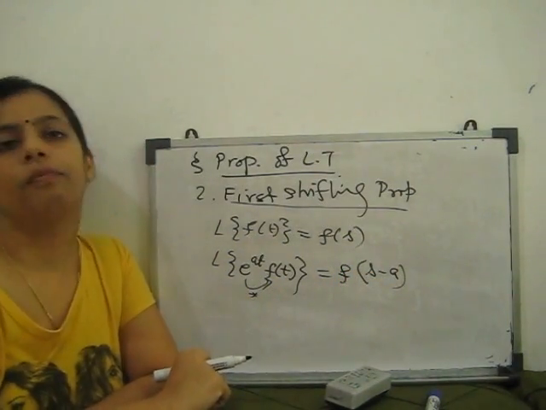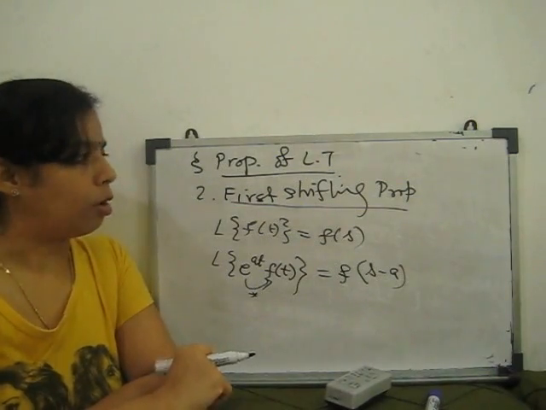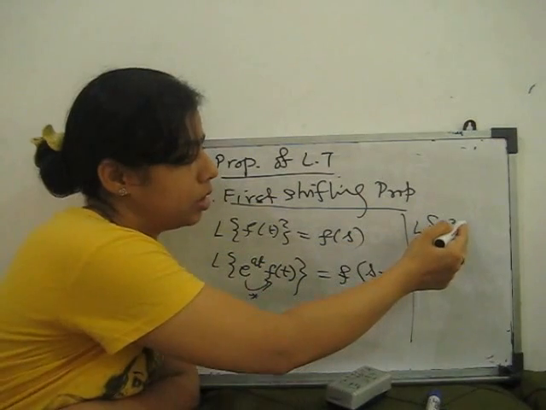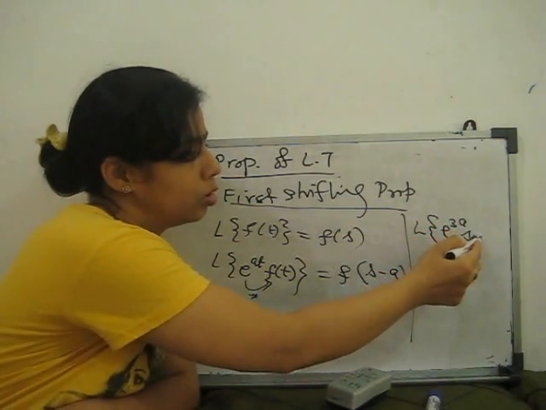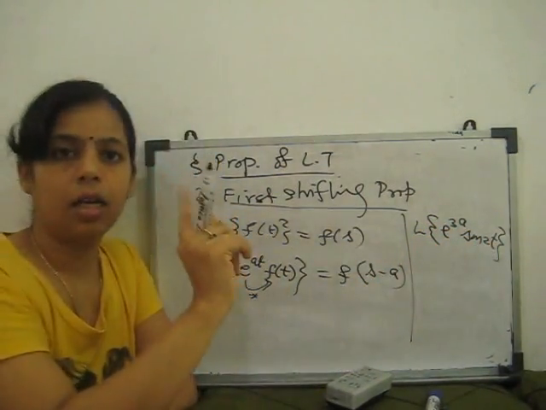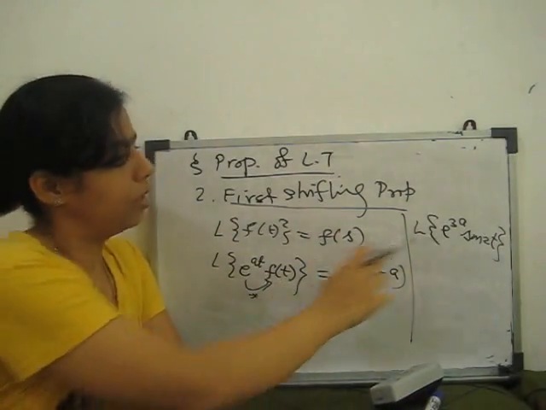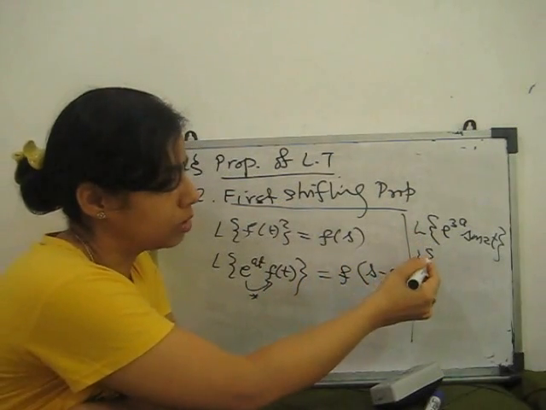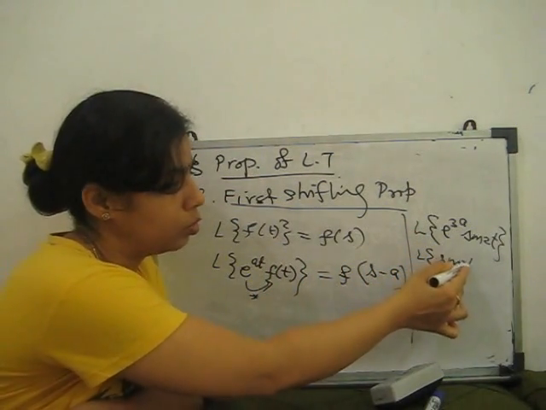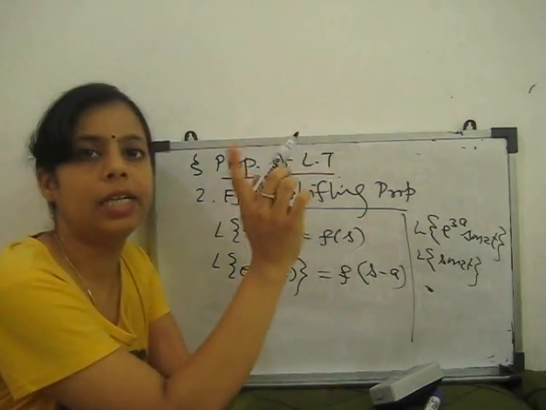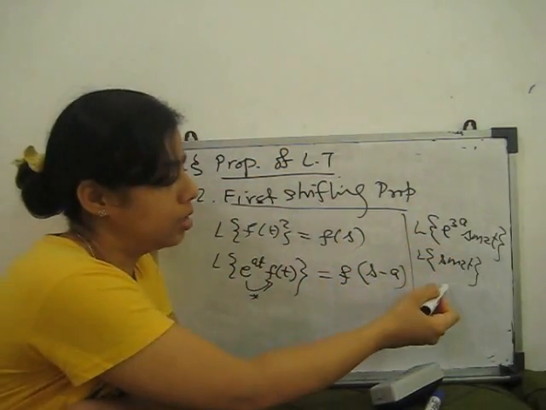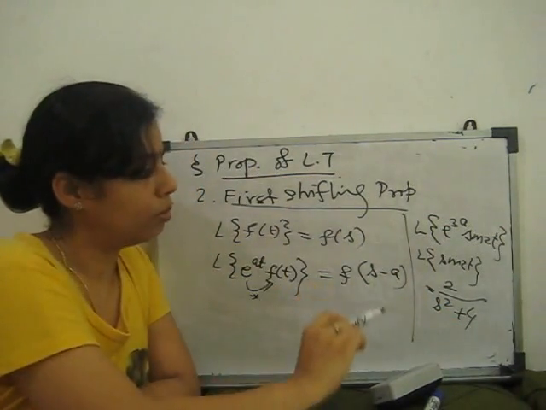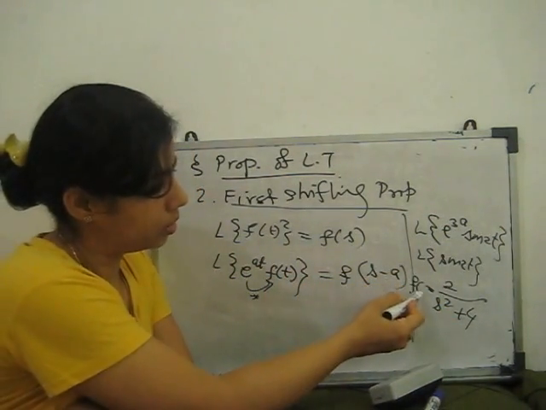For example, we have the Laplace transform of e to the power 3t sine 2t. Clear? So here e to the power at is multiplied. What we have to do is first find the Laplace transform of sine 2t. Laplace transform of sine at is a by s square plus a square, and a is 2. So 2 by s square plus 4. This is our f(s).